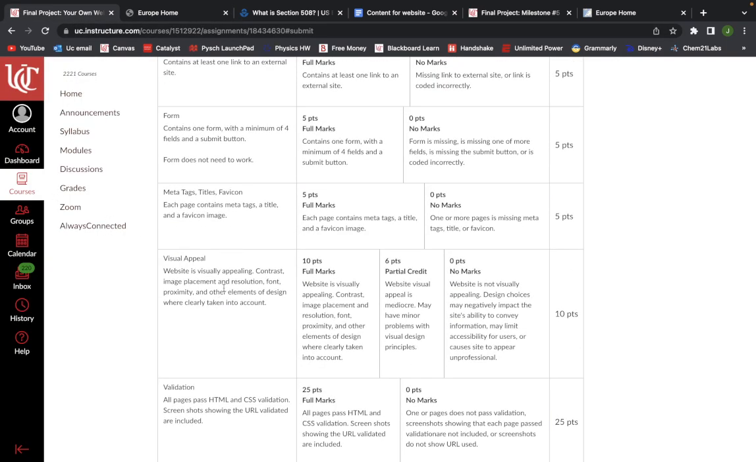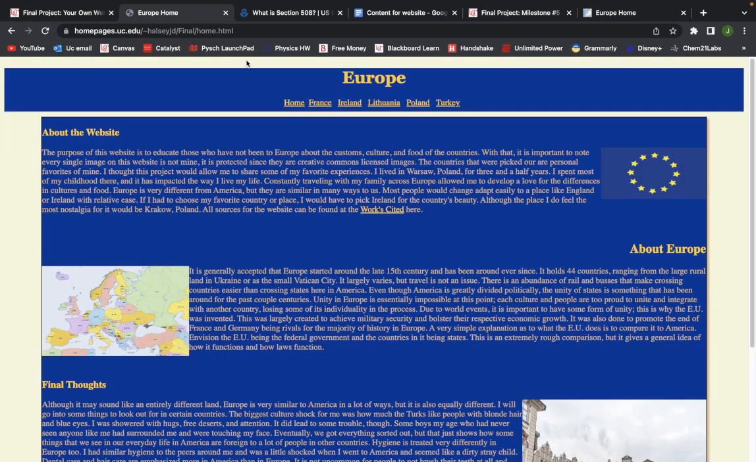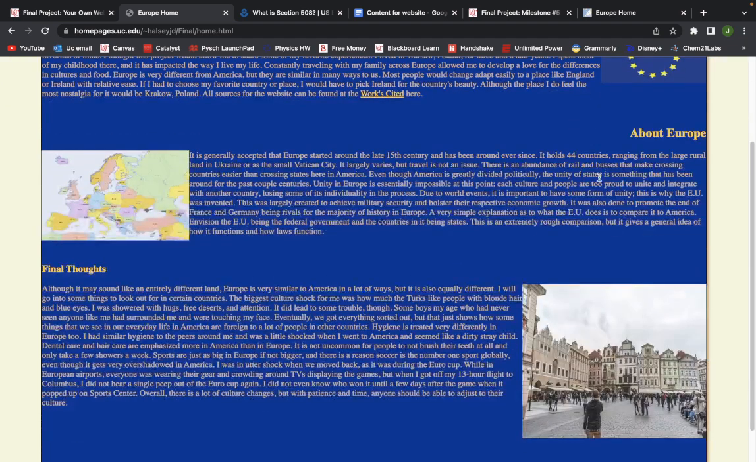Visual appeal: visually appealing, contrast, image placement, resolution, font, proximity. A few of these things, I really liked the look of the left, then right, then left. I thought that scrolls down really well.